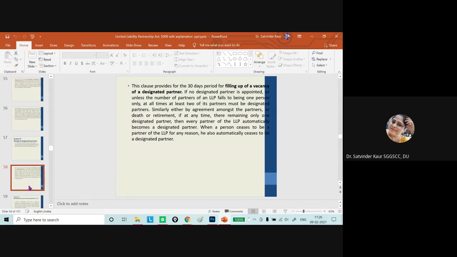And if a person ceases to be the partner of the LLP for any reason, then he automatically ceases to be a designated partner. So if today we are having 10 partners, out of 10, 5 have retired and we have not appointed, so in that case all the remaining 5 will become the designated partner. But if one of those 5 partners is not a designated partner of the LLP, and he ceases to be partner of the LLP for any reason, then he cannot also become the designated partner. Then in that case the remaining 4 shall be considered as designated partners only.